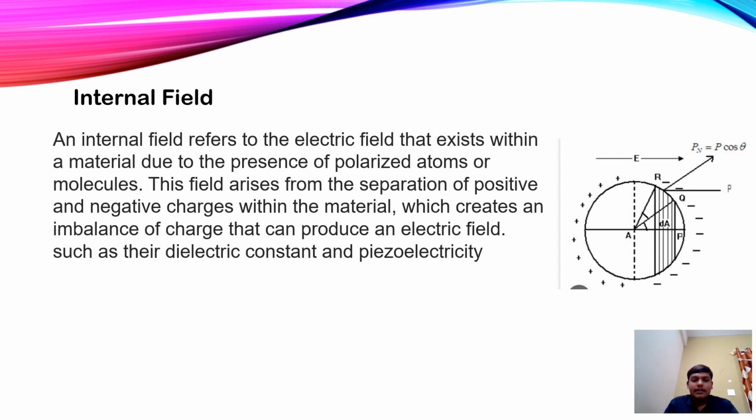Internal field. An internal field refers to an electrical field that exists within a material due to the presence of polarized atoms or molecules. This field arises from separation of positive and negative charges within the material, which creates an imbalance of charge that can produce an electrical field, affecting properties such as dielectric constant and piezoelectricity.